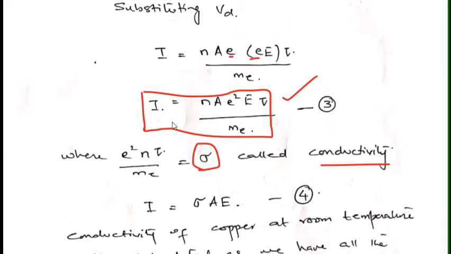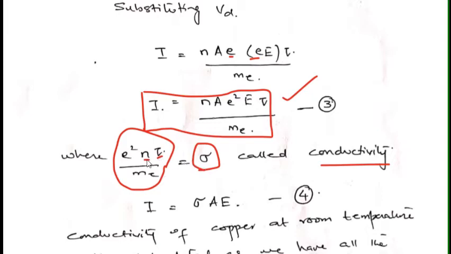And in this equation, equation number 3, e square n tau over me, all these values are constant, and by combining them together, I get sigma, and sigma is conductivity. Conductivity varies from material to material. Every material is associated with a certain value of conductivity. So this value depends upon the number of electrons and their relaxation time.